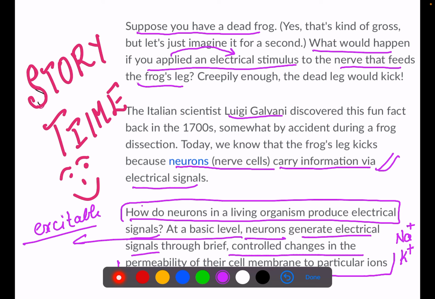Are you getting my point? It means the impulses, the information, your movement, is carried by the neurons, and how the neurons work when they are receiving signals in electrical form.